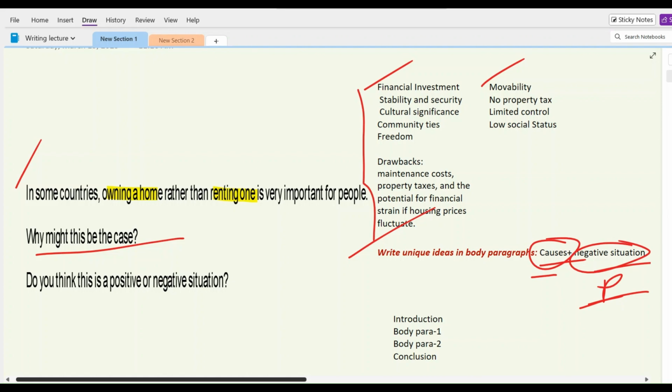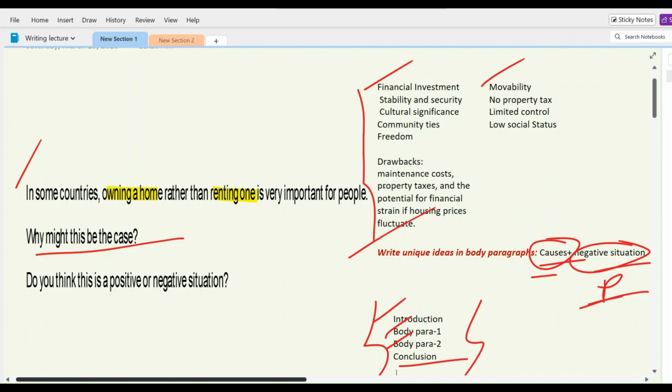Now let us look at the organs of our writing. So here are the organs of our writing. The first part is called the introduction, and the second part is body paragraph 1, body paragraph 2, and finally the conclusion. Why conclusion? Because this is the opinion type of question. However, if it were a non-opinion type of question, we could include the term summary instead of conclusion. Now let us look at a sample answer for this question.